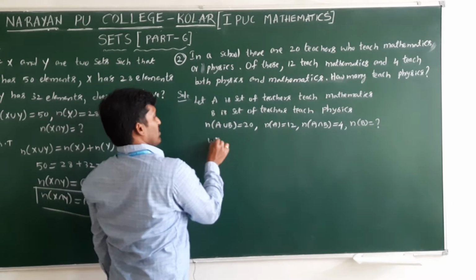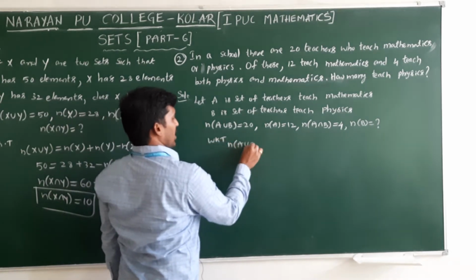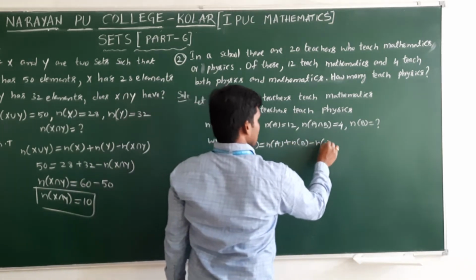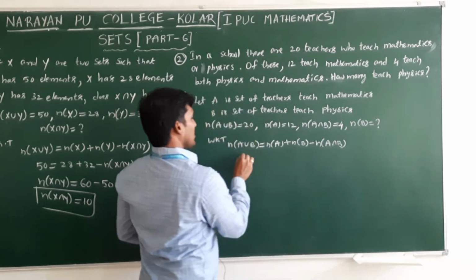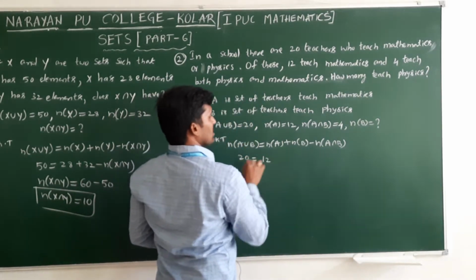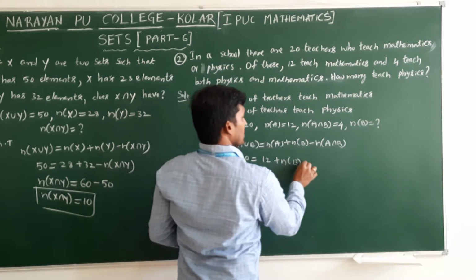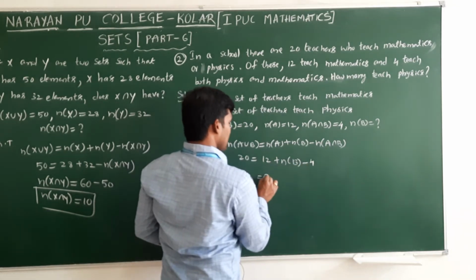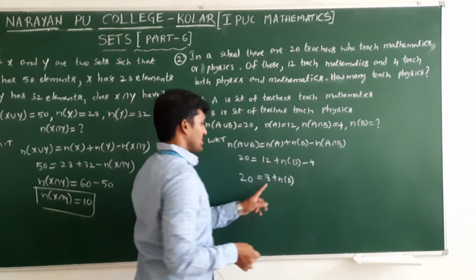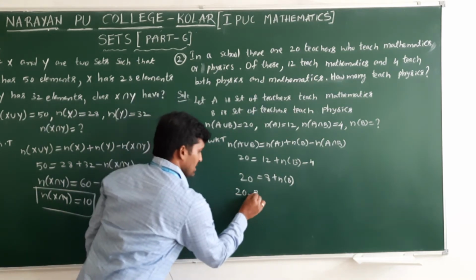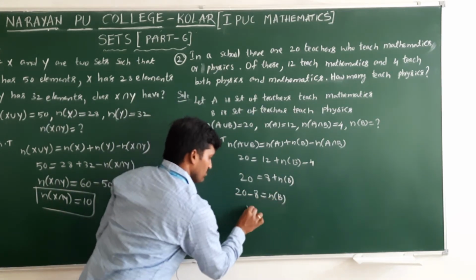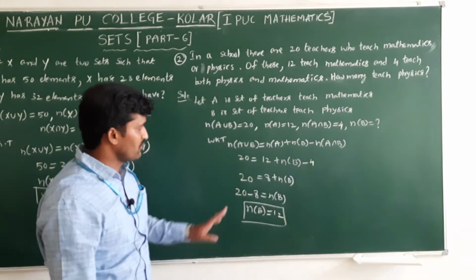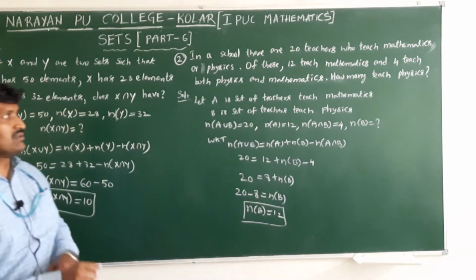Now we already know the formula for n of A union B. n of A union B equals n of A plus n of B minus n of A intersection B. n of A union B is 20, n of A is 12, n of B we don't know, n of A intersection B is 4. So 20 equals 12 minus 4, that is 8, plus n of B. Send this 8 to this side: 20 minus 8 equals n of B. From this, n of B is equal to 12. The number of teachers who teach physics is 12.